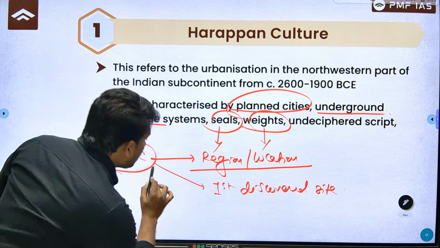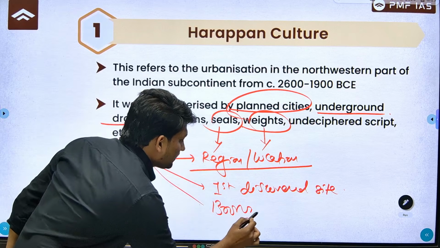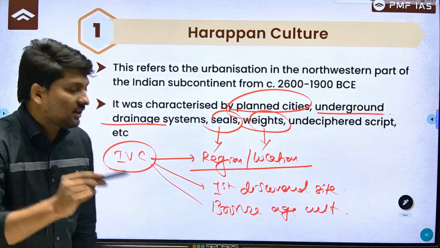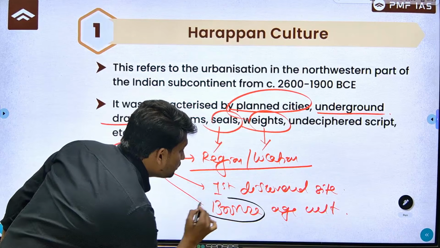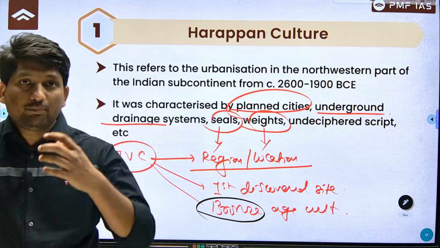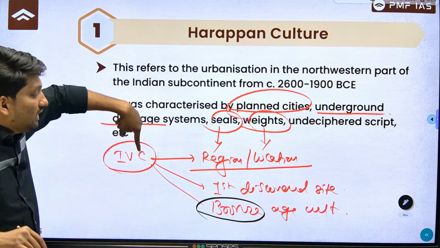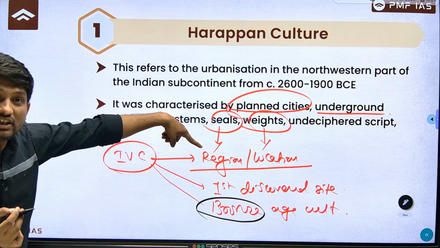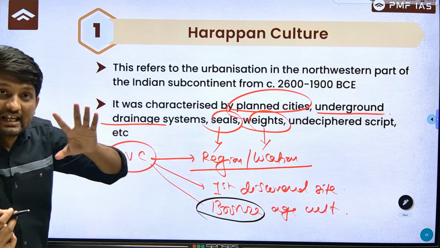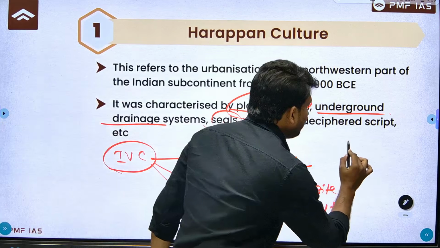It is also called Bronze Age culture. Why is it called Bronze Age culture? Based on the type of metal used. Culture can also be named based on the metal, the type of metal they have used. So a culture can be named based on region, based on the first discovered site, based on the type of metal used, as well as based on the type of pottery found.